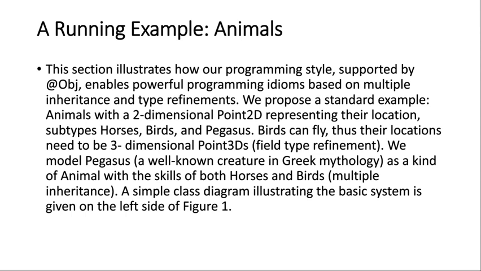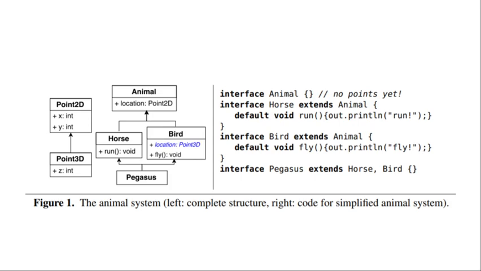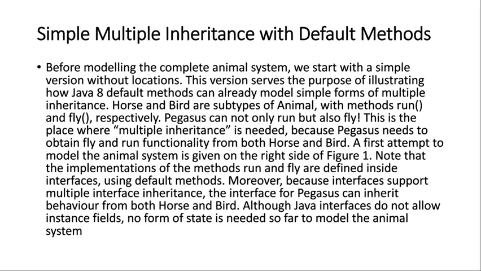Birds can fly, thus their location needs to be three-dimensional, Point 3D. We model Pegasus, a well-known creature in Greek mythology, as a kind of animal with skills of both horse and bird, multiple abilities. Here is a simple class diagram illustrating the basic system, a simple version with multiple inheritance using default methods.